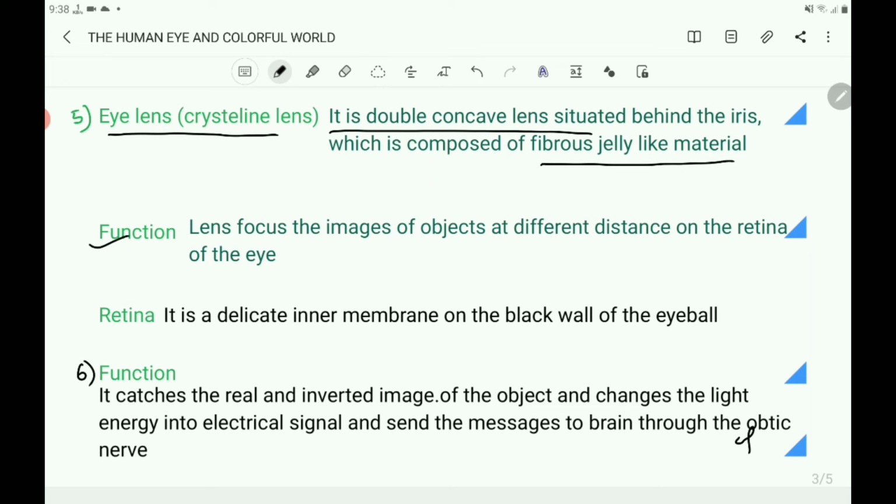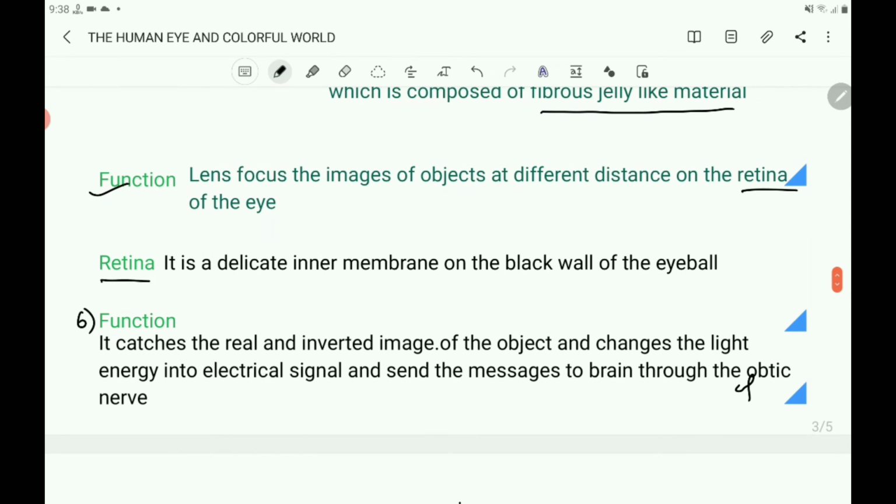And what is the function of the lens? This eye lens focuses the image of objects at different distance on the retina of the eye. Here, it acts as a lens and it refracts the light from the object and forms the image on the retina. Retina acts as a screen.